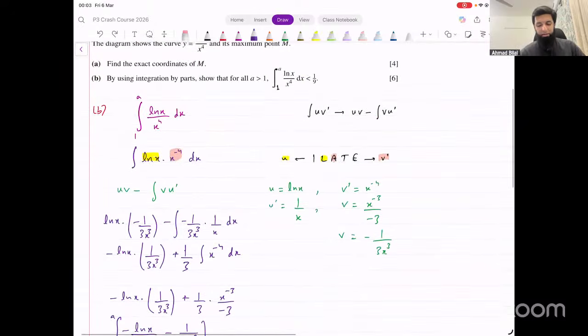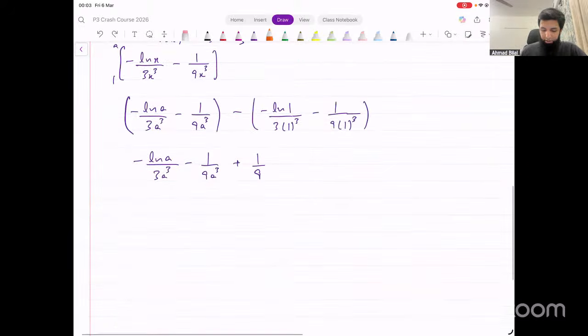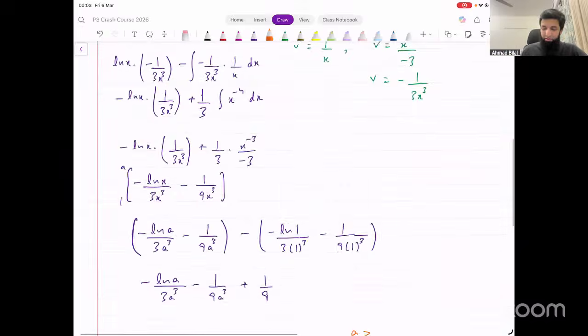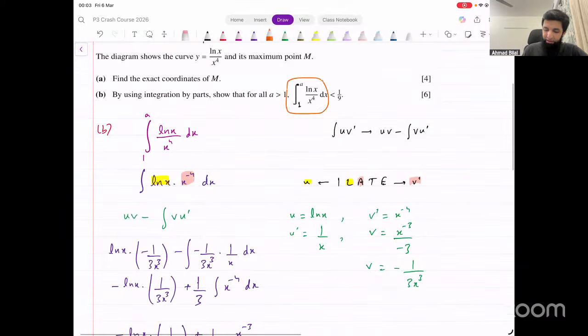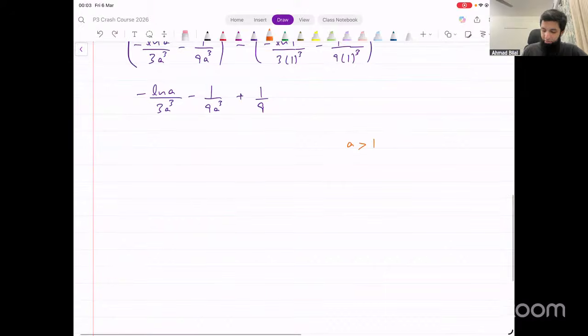Now they're saying show that for all a greater than 1, if a is greater than 1, then this integral is less than 1 over 9. If a is greater than 1, this expression should be less than 1 over 9. How do we show that?